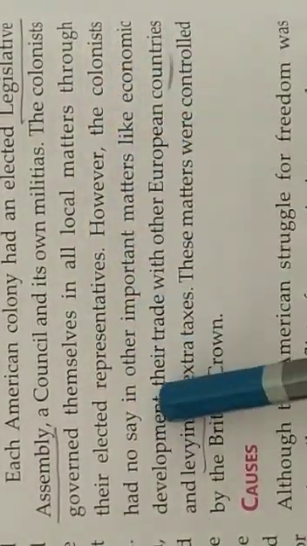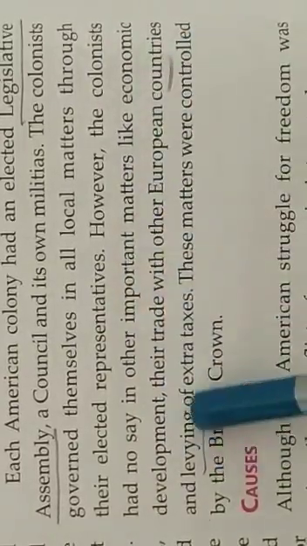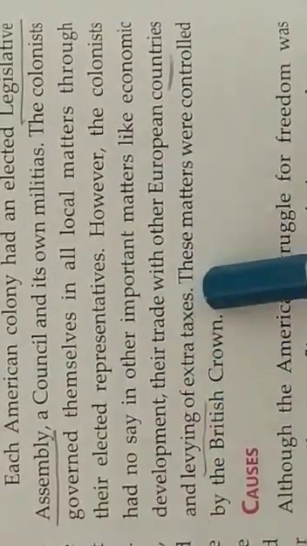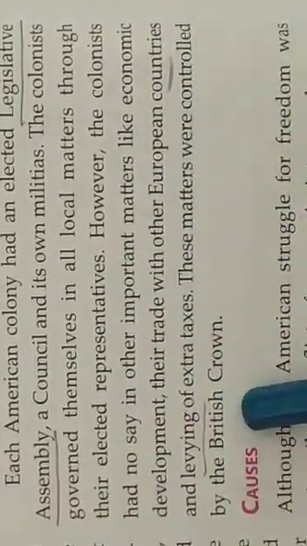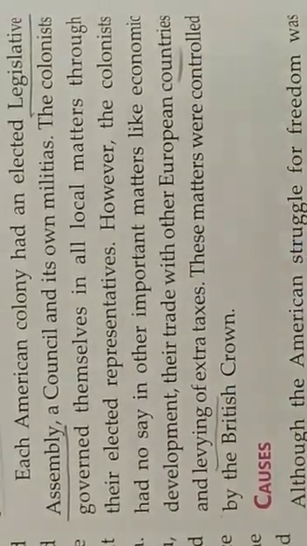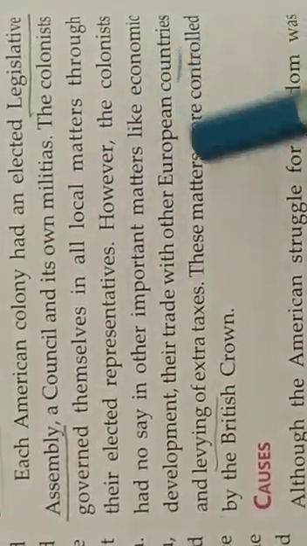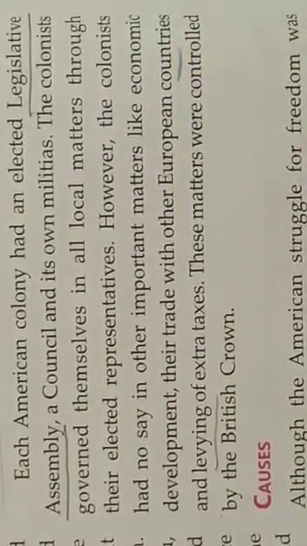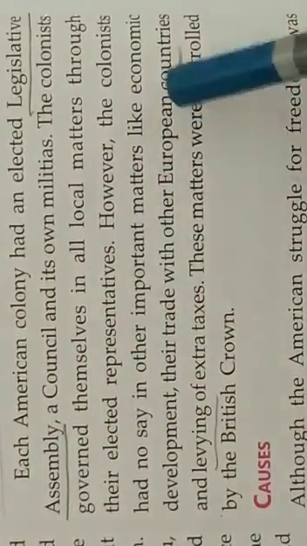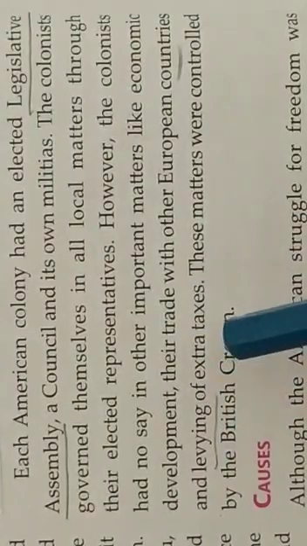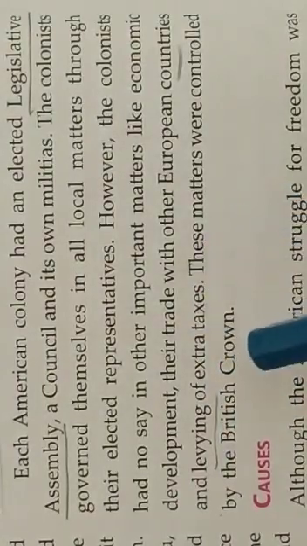However, the colonists had no say in other important matters like economic development, their trade with other European countries, and levying of extra taxes. These matters were controlled by the British Crown. So these bodies had the freedom to take decisions in all local matters. But when it came to important matters like economic development, trade and levying of extra taxes, levying means collecting, it was the British Crown who took the decisions.